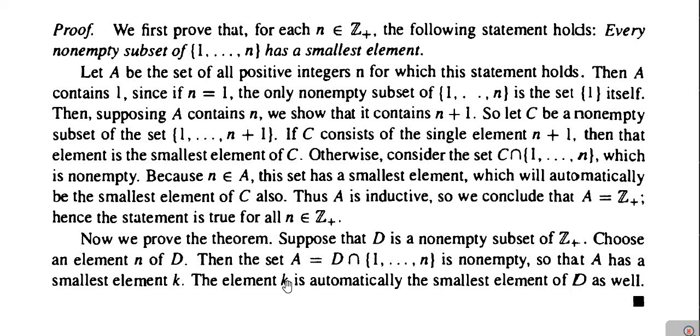So clearly K will be the smallest element of set D also, and therefore we have shown that if D is any non-empty subset of the set of positive integers, then it has the smallest element, and like such we have proved the well-ordering property.